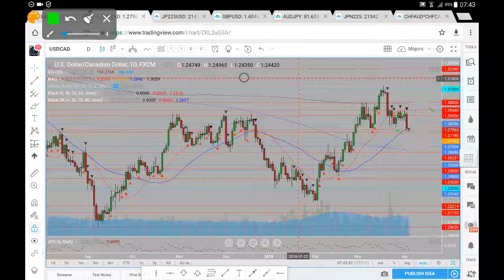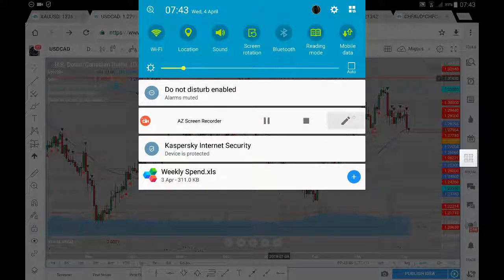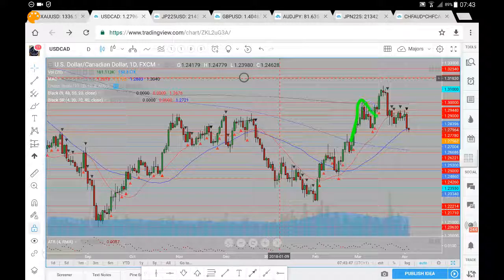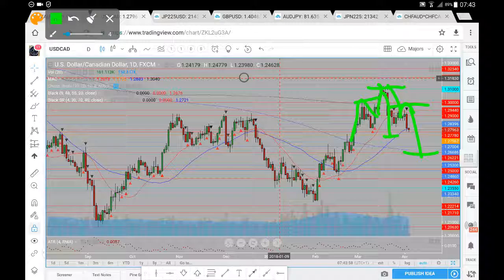So we'll see where we do see that further retracement before seeing that bullish buy side momentum return to the market. Or what we do have here is, it isn't a very clear one, but it does appear to be a head and shoulders pattern. So we do have a shoulder, we've got our head, and we do appear to be putting in a bit of a shoulder. So if we do have a head and shoulders pattern, it could bring us back down towards possibly that 126.22, but that's a macro big picture look.